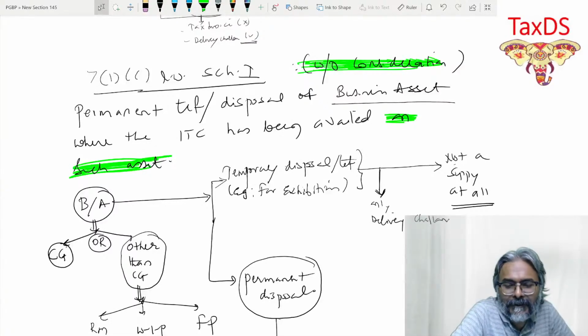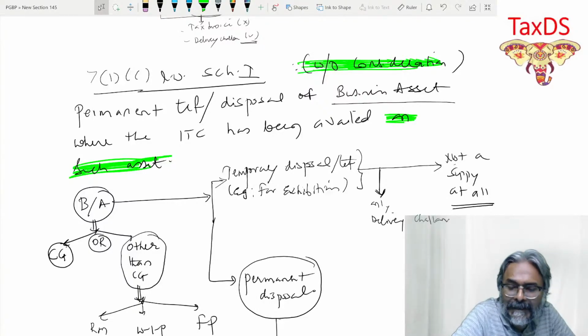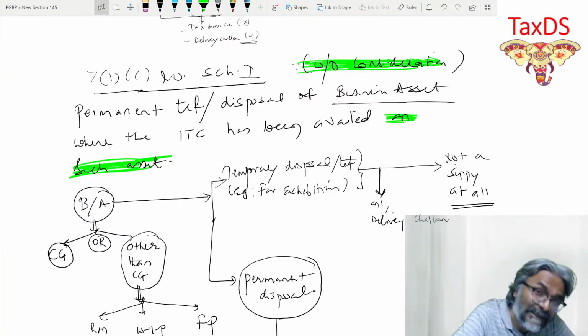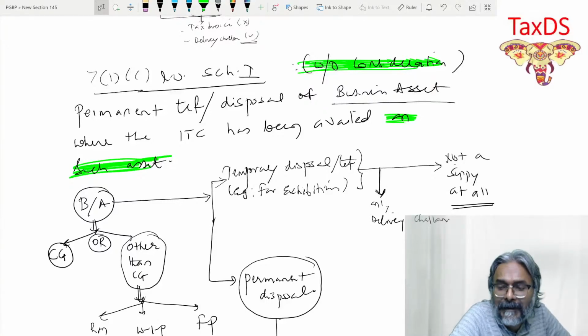Permanent transfer or disposal of business asset, where the ITC has been availed on such asset. Didn't I highlight that? You should have got the adequate hint the moment I highlighted this particular phrase.